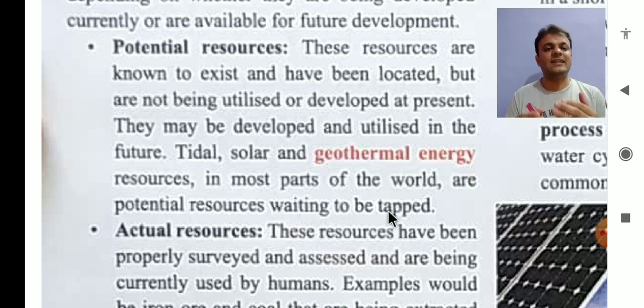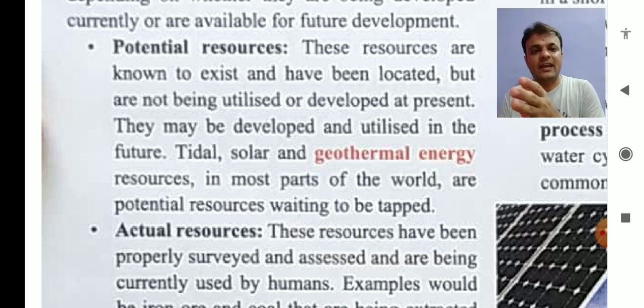Now what is tidal energy? It is another big point, but we can discuss it very briefly. Tidal energy can be fetched from the ocean.